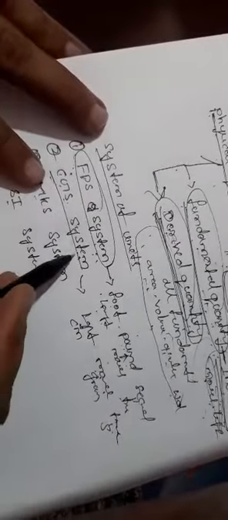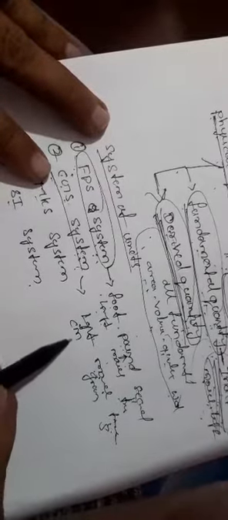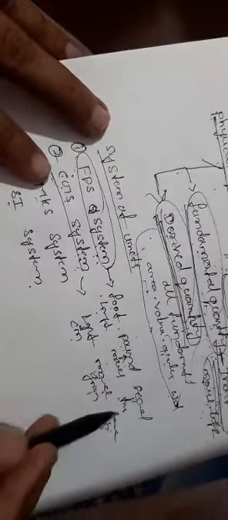The CGS system is derived from length in centimeter, mass in gram, and time in second.